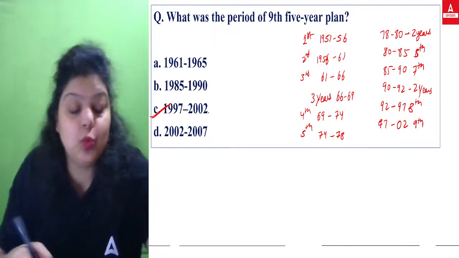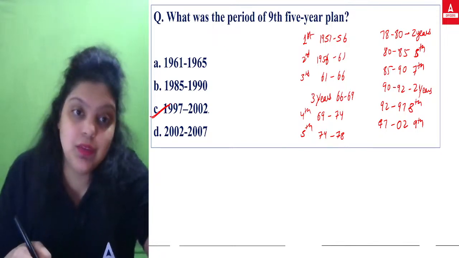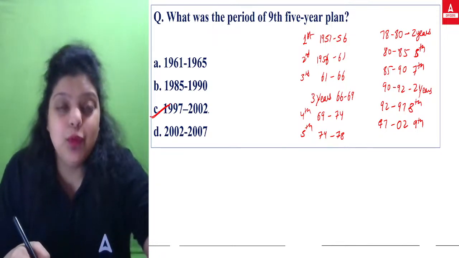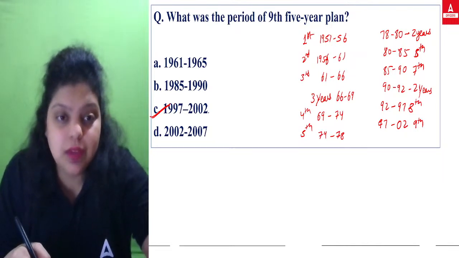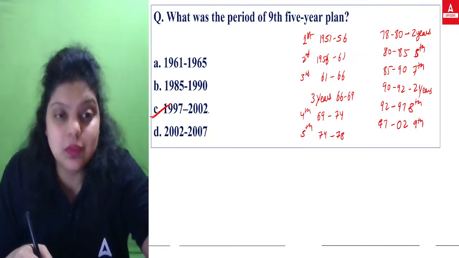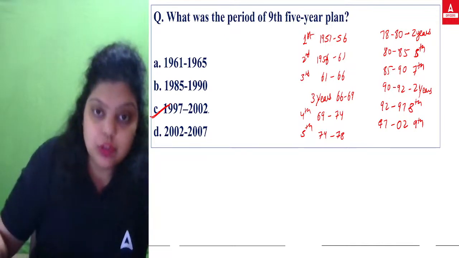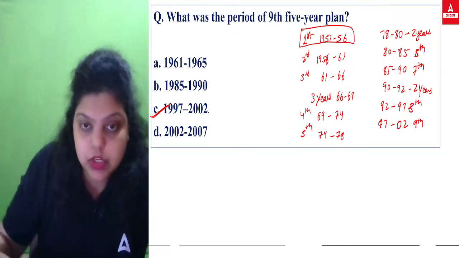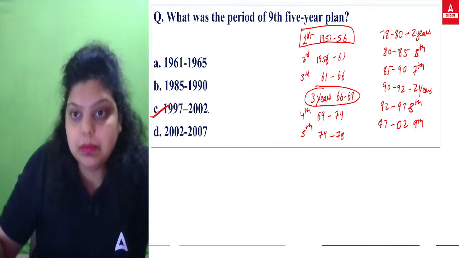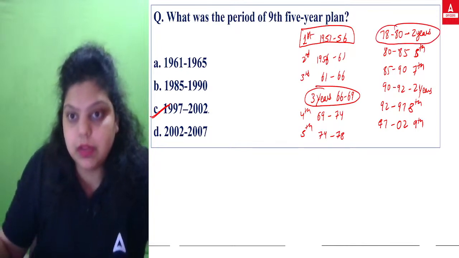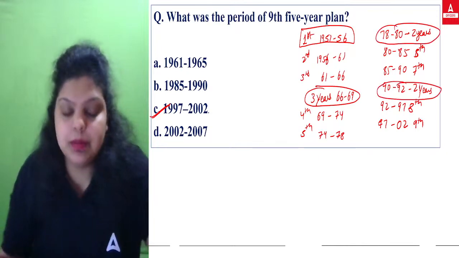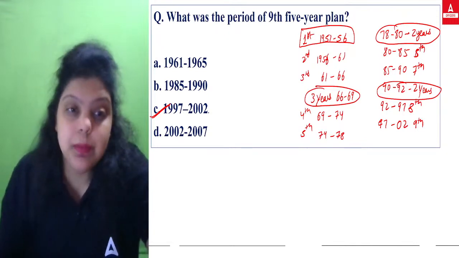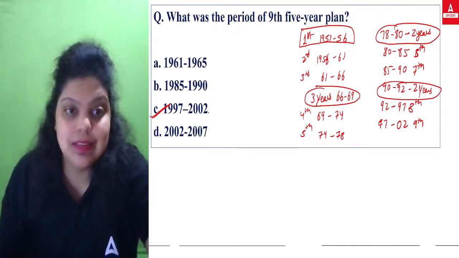Now you can find it's very easy how to calculate the 5-year plan duration. If you try to mug up the duration of all the 5-year plans, that is not going to be successful. So make sure you first remember the first 5-year plan duration and these 3 gaps. If you remember these 3 gaps and the first 5-year plan duration, you will easily be able to find out the duration of any particular 5-year plan. So the right answer will be option C.